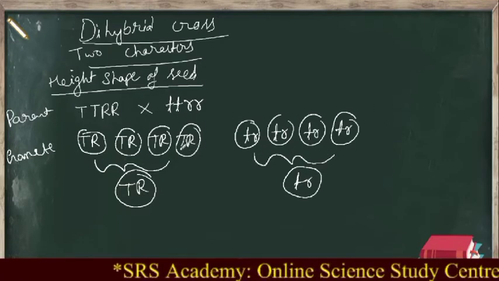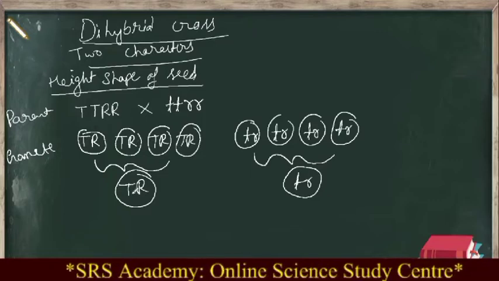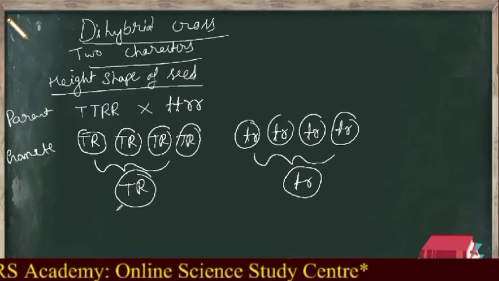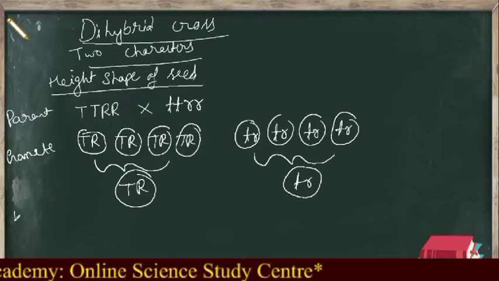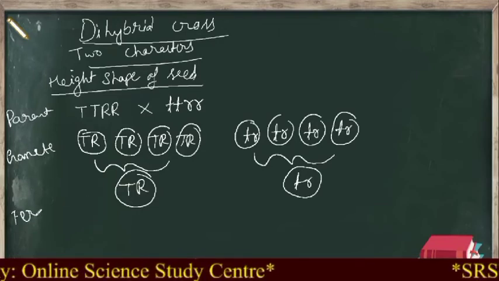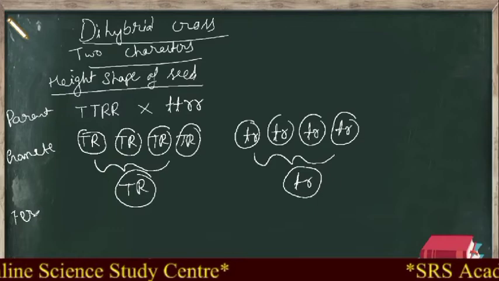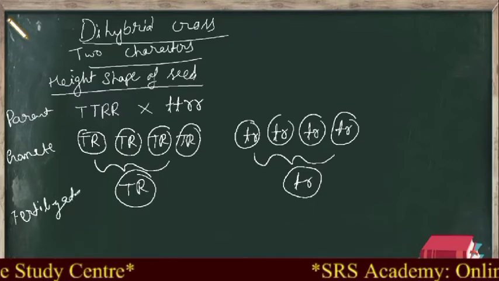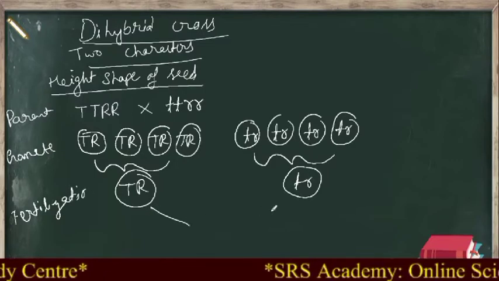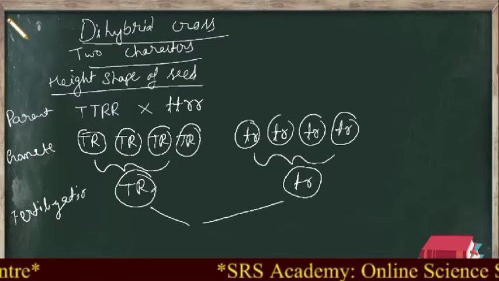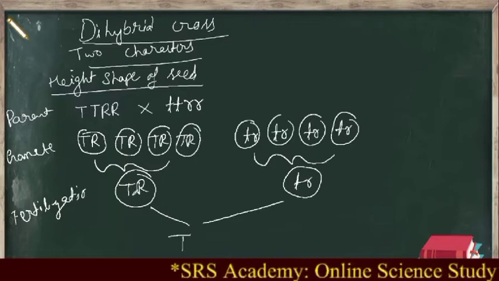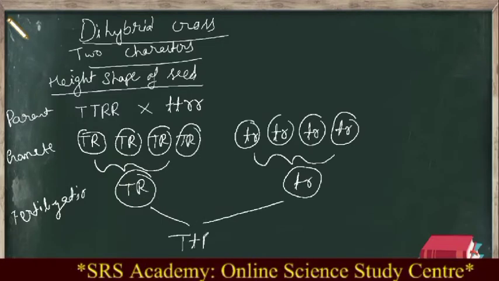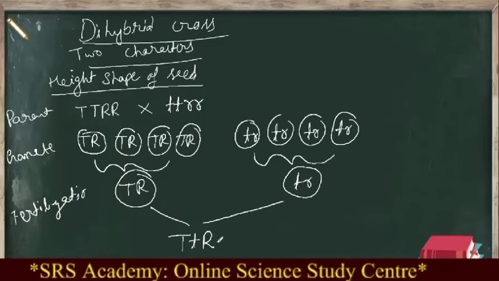For that reason, instead of writing all four, they wrote only one TR and one small tr. So after gametes, what is the next step? These gametes have to be fused, right? That is the fertilization process. So then this TR and TR will combine: capital T, and from here it will get small t, here capital R, and from here small r.